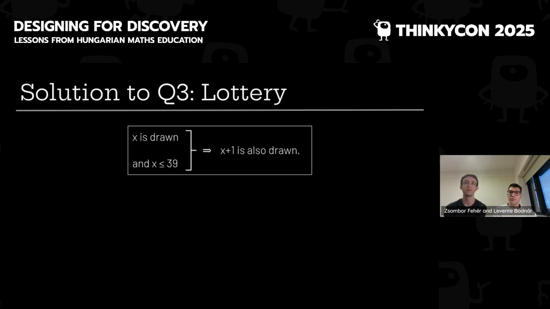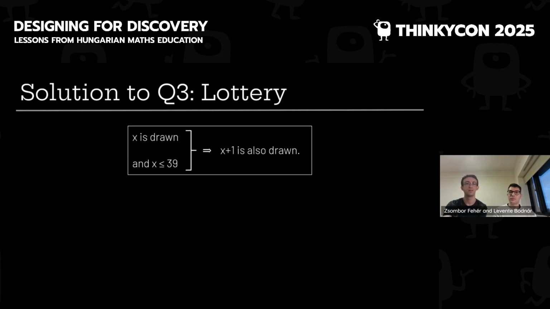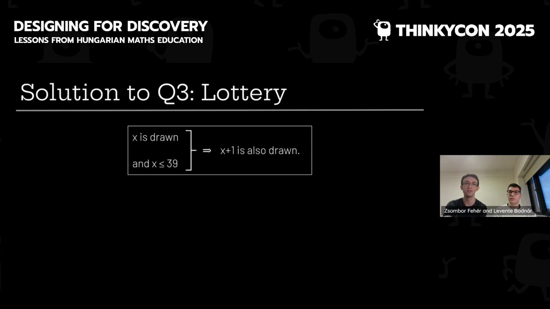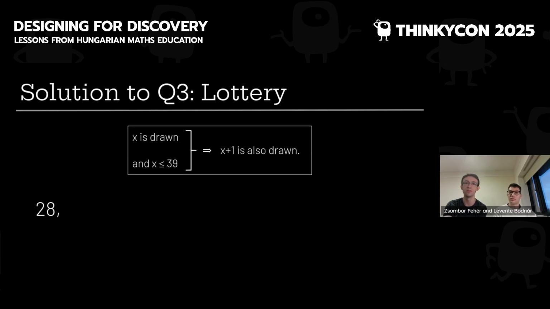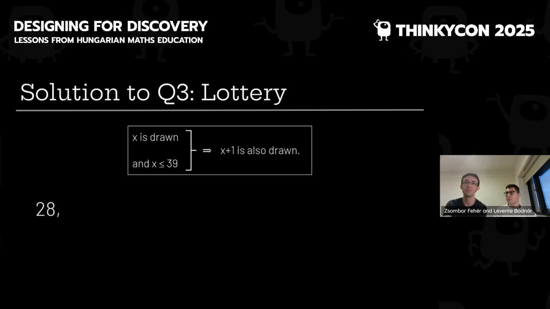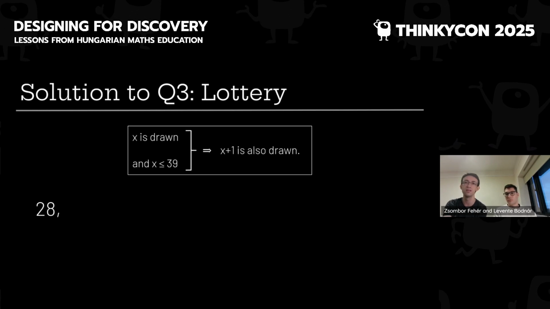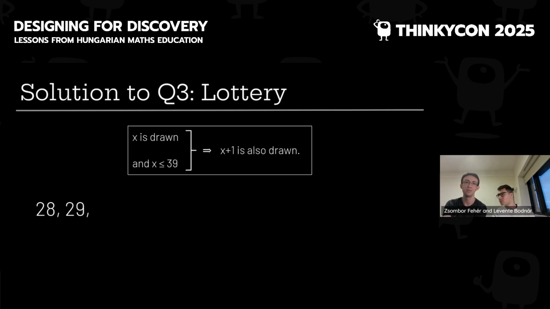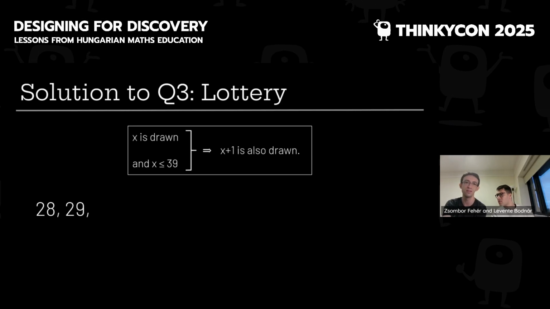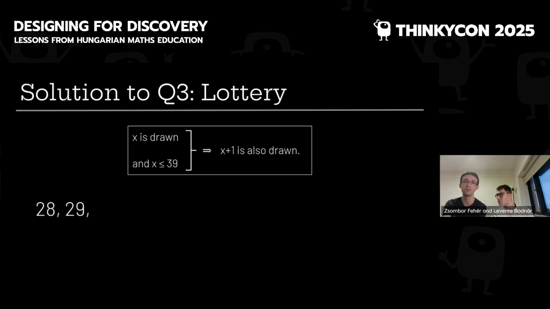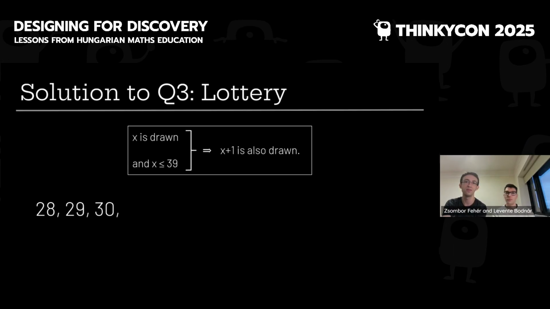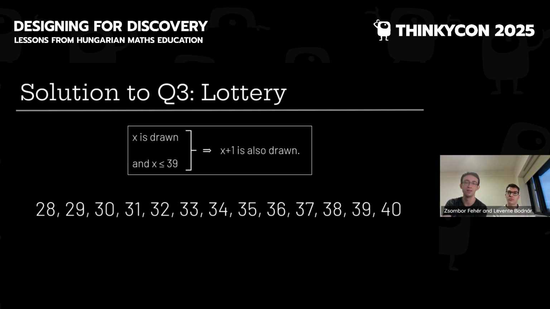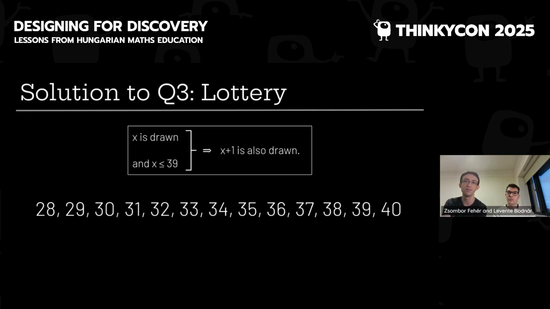Okay, question 3, lottery. Let's see, for example, what happens if 28 is a drawn number. Using the prophecy for x equals 28, we then know that 29 is also drawn. But then using the prophecy for x equals 29, we know that 30 is drawn too. And then 31 and 32 and so on. It goes up until 40.